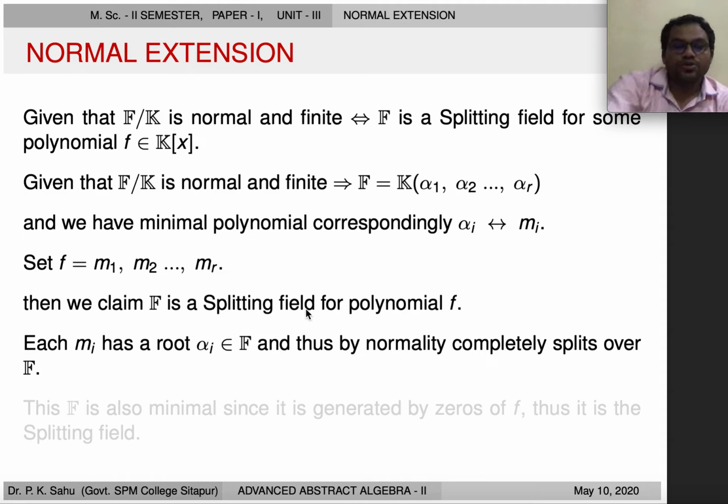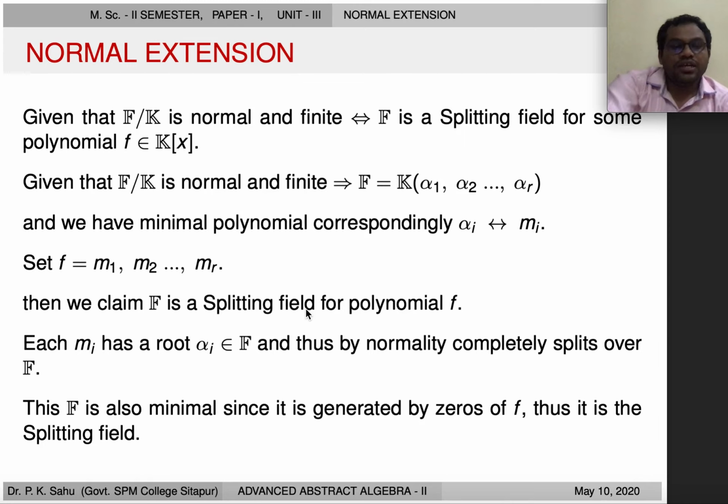Now to show that F is the splitting field, we have to show that F is the smallest possible extension, and this is very easy to see. Since it is generated by zeros of f, meaning it is generated by adjoining roots of f, it will be minimal also. So this is the splitting field of the given polynomial f. So this direction is done.